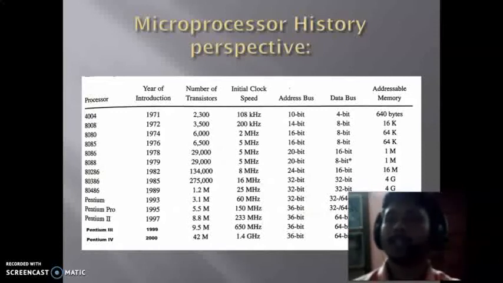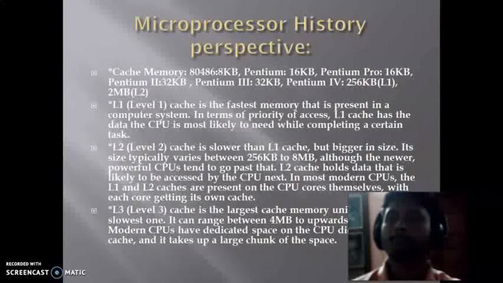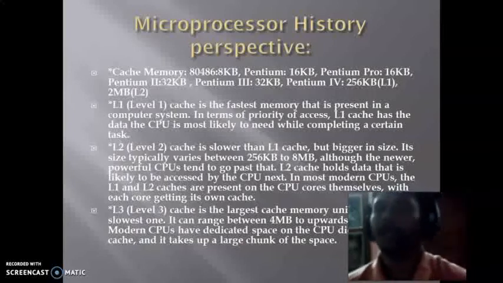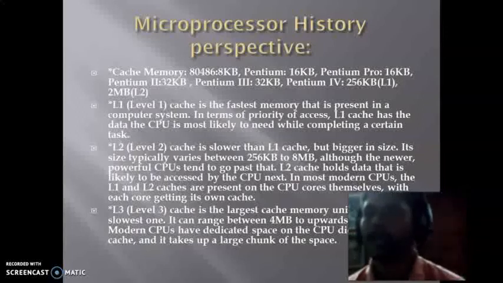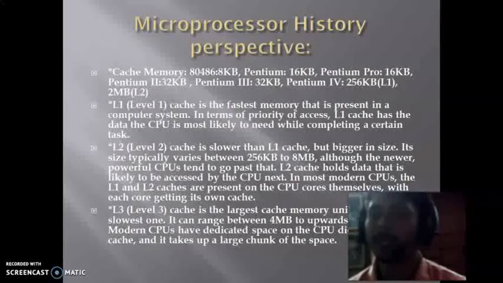Next, a very important part, the cache memory, came into the market. It is a very fast memory, the fastest memory used in the processor, introduced in between the processor and the main memory, and by using cache memory the processes can be performed very fast.